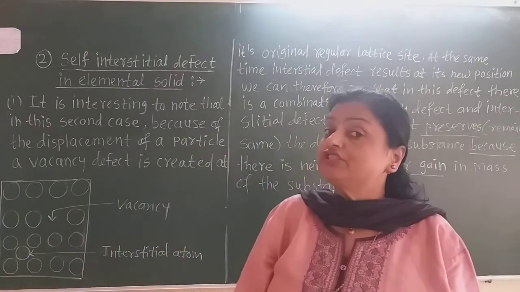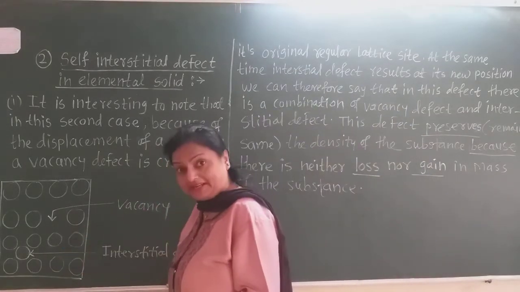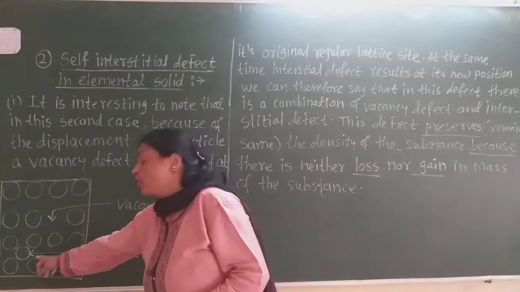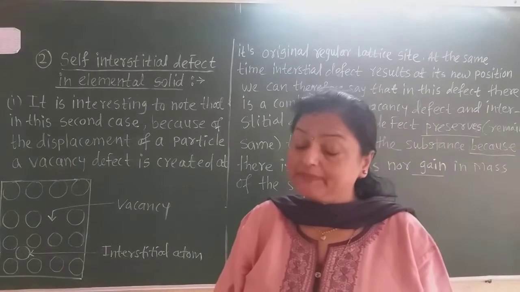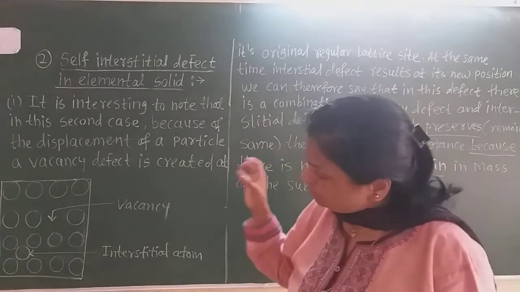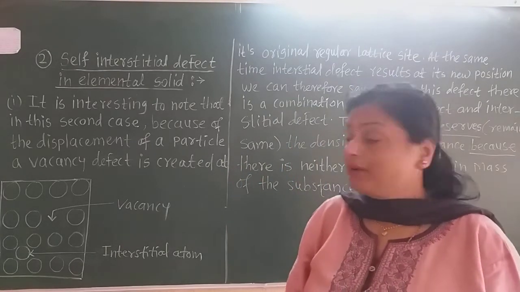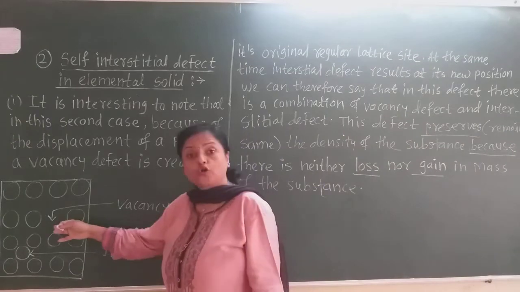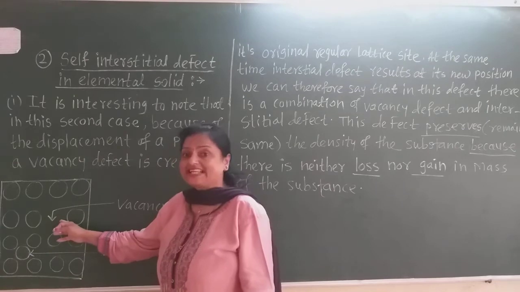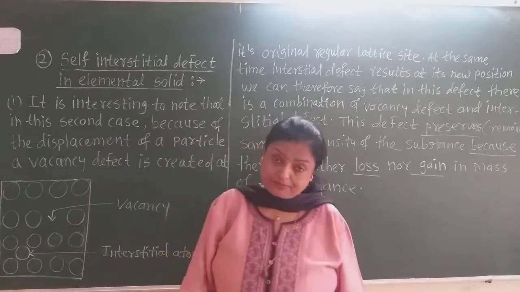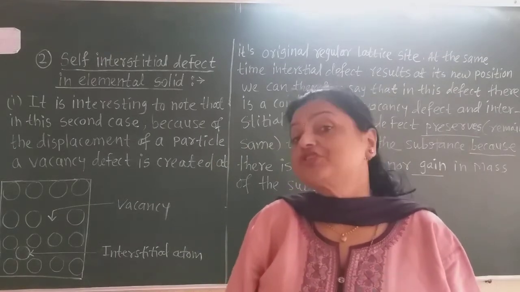So this defect is the combination of vacancy defect as well as interstitial defect, because that particle occupies the interstitial space. Due to that, the volume of the crystal remains the same and the mass also remains the same, because there is neither loss nor gain of another particle. Only this particle loses its site and goes to the interstitial space, and therefore there is neither gain nor loss of the mass of that crystal.